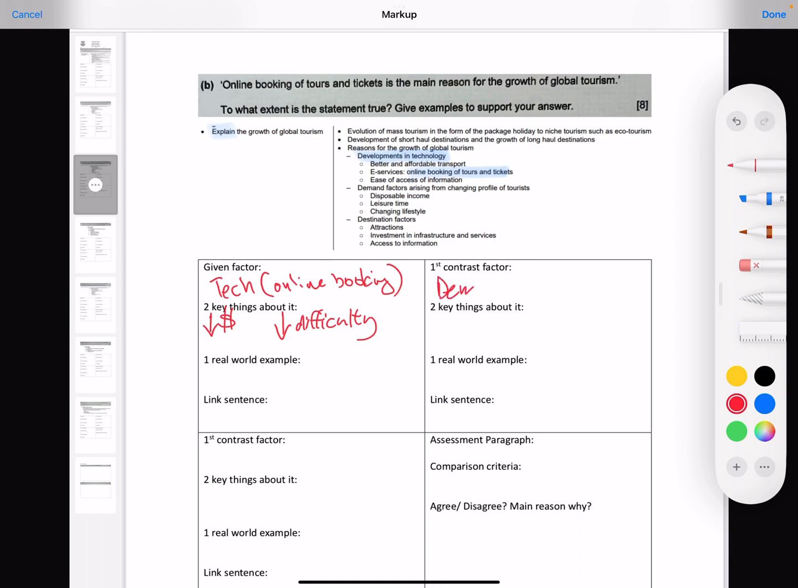Demand factors? Okay, I seem to be inclined towards using demand factors as my contrast because to me, I think it's a lot easier to work around it and easier to do an assessment based on that. So I can have destination as my second contrast. And you'll be wondering why I'm doing three. It's because it's the main reason. If you have two, it will be the more important reason, not the main one. So main reason would indicate that I need to give three.